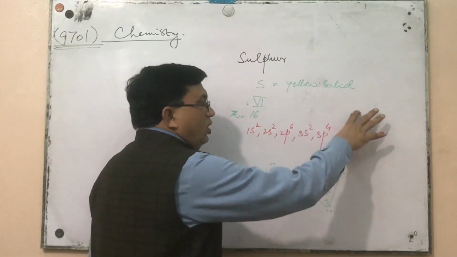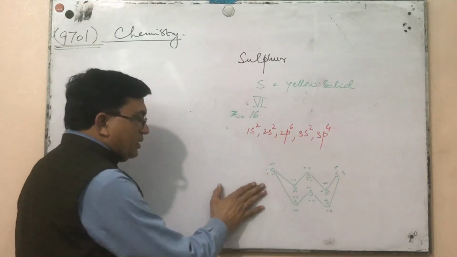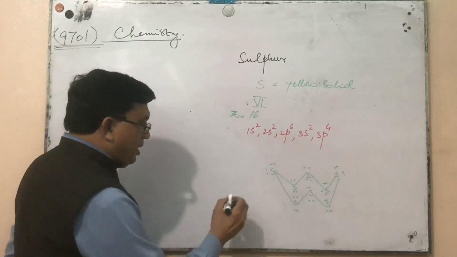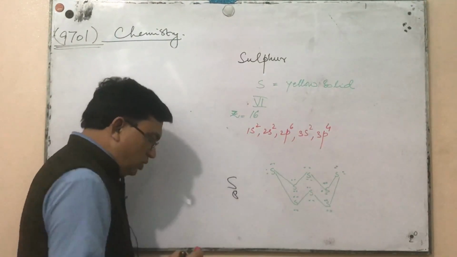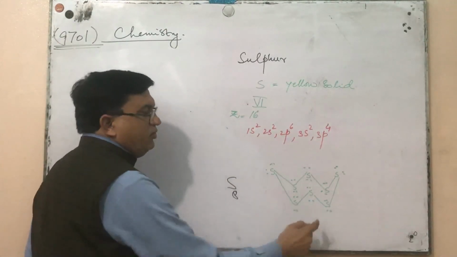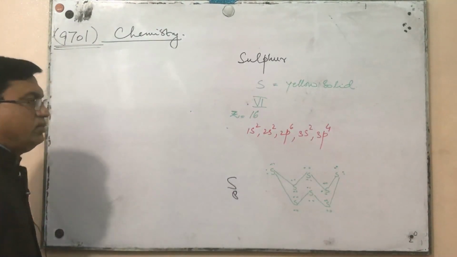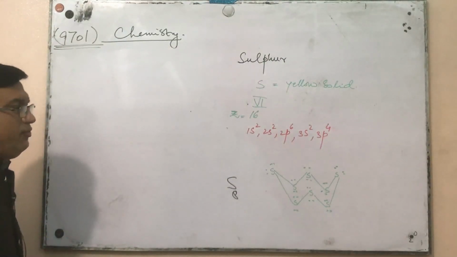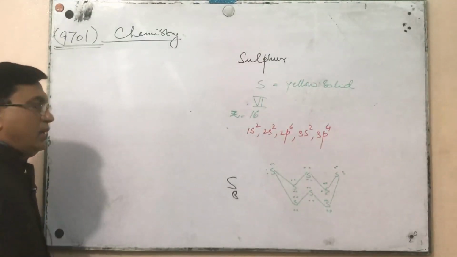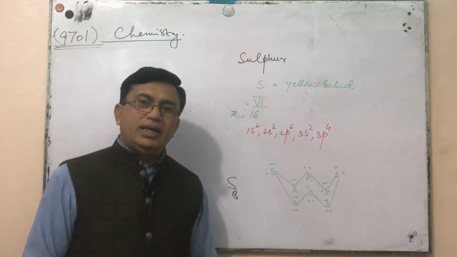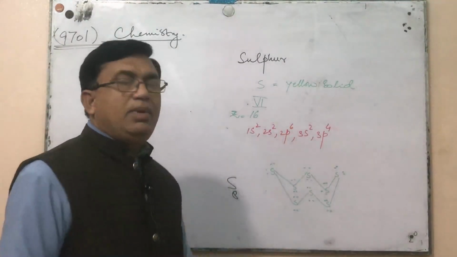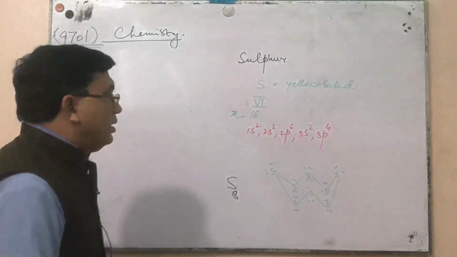This is also a non-metal, and sulfur exists in the form of S8 molecule, and a crown-shaped structure of sulfur is observed in its crystalline form. Now, sulfur itself burns and on heating at approximately 144 it can be melted quite easily.